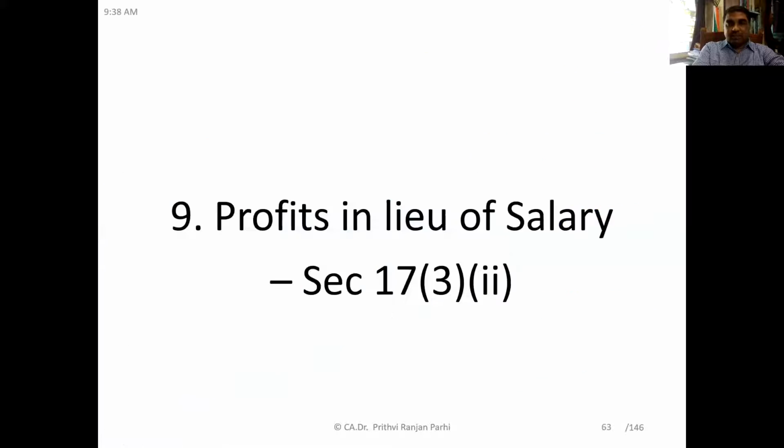First, let us see what is the meaning of profit in lieu of salary. To understand that, let me once again take you to section 17(3) clause 2. For that, let me visit the Income Tax Department's website. I hope by now all of you are very comfortable visiting it.